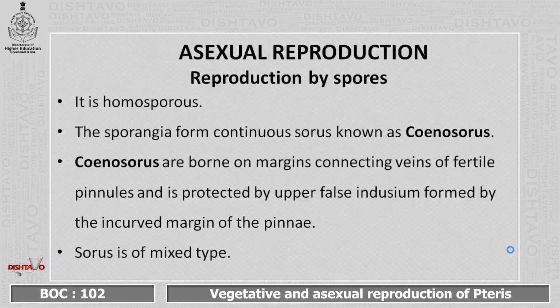It is a homosporous plant which bears only one type of spore, produced in a sac-like structure called sporangia. The sporangia form a continuous sorus known as coenosorus. Coenosori are borne on the margins connecting veins of fertile pinnules and are protected by an upper false indusium formed by the incurved margins of the pinnae. Sorus is of mixed type.